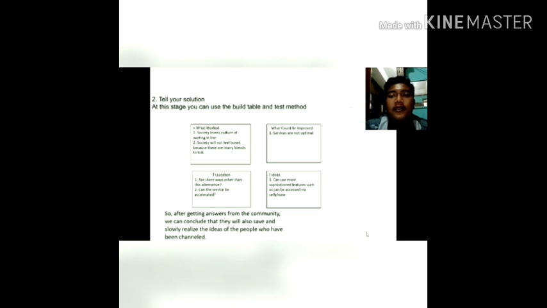Ideas is to use more sophisticated features such as being accessible via cell phone. So, after getting answers from the community or public, we can conclude that they will also save and slowly realize the ideas of the people that have been channeled. Thank you.